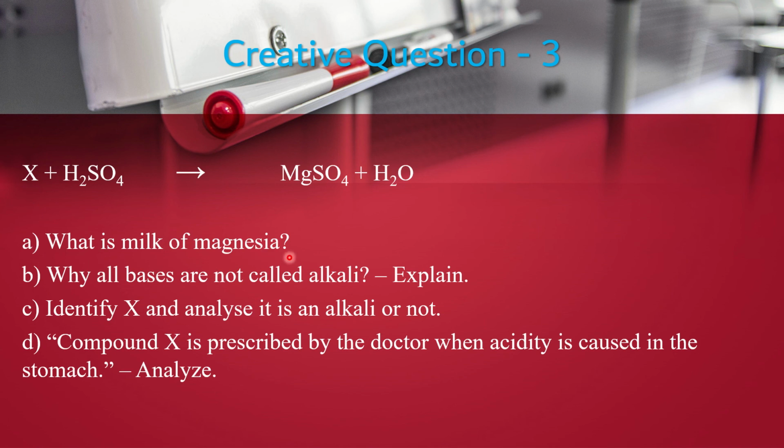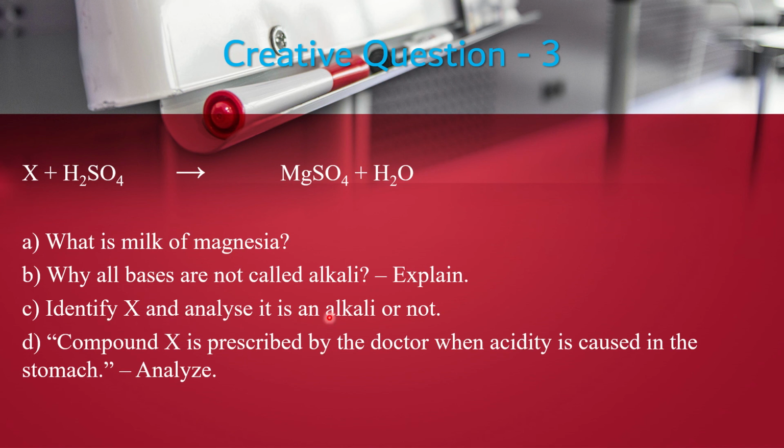What is milk of magnesia? You know this. Milk of magnesia is a suspension of magnesium hydroxide that is widely used as an antacid. Why are all bases not called alkali? Explain. You know that metallic oxides or hydroxides are bases, but are all of them alkali? No. The bases which dissolve in water are called alkali, but all bases are not called alkali because all bases are not soluble in water. So here you can explain by using an example.